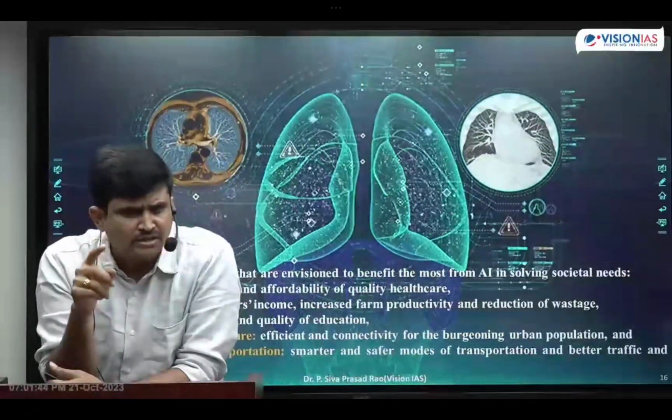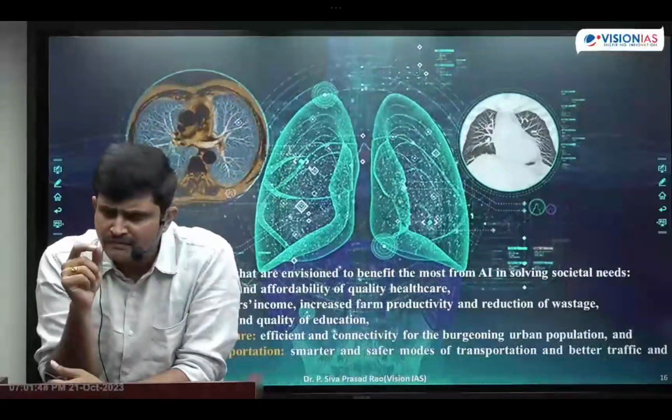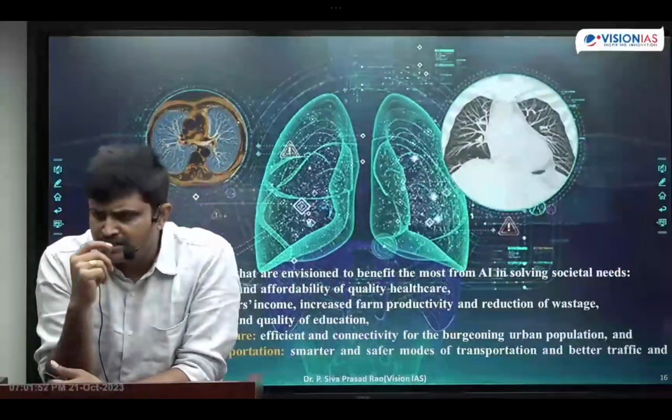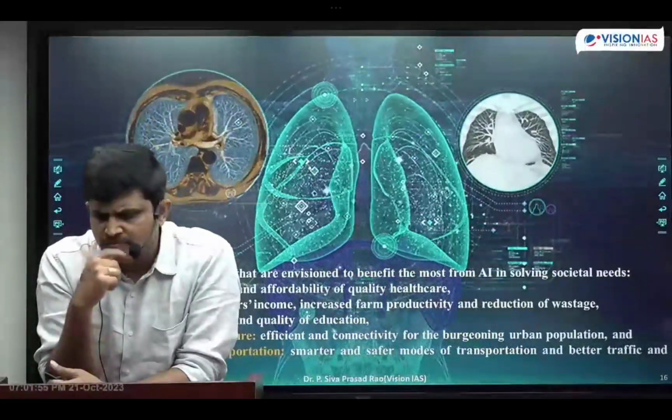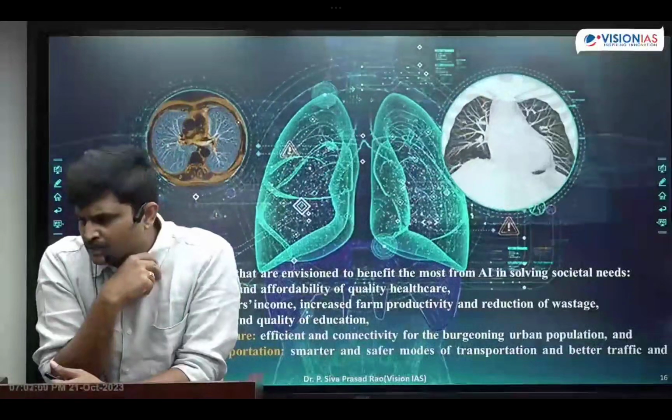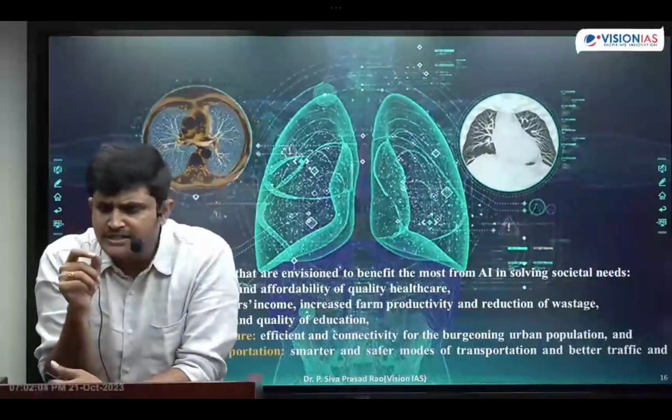Okay, students, that is the thing regarding smart cities and smart infrastructure. You can write smart industries also. All these are part of what we call artificial intelligence plus robotics, students.